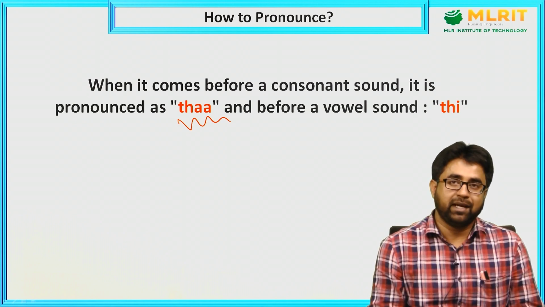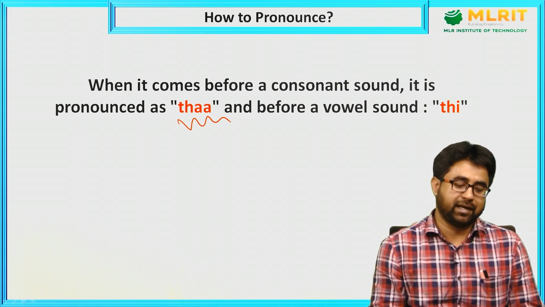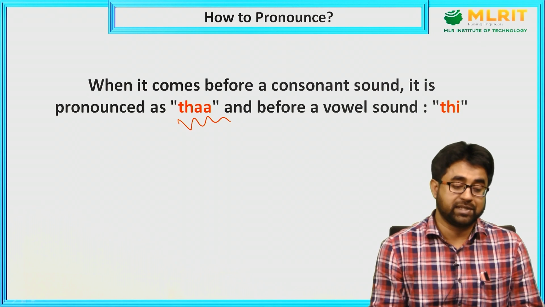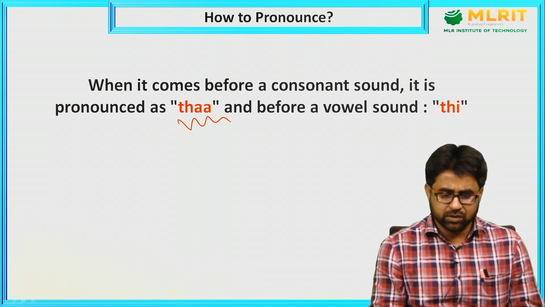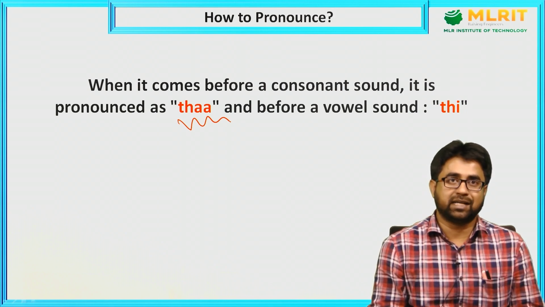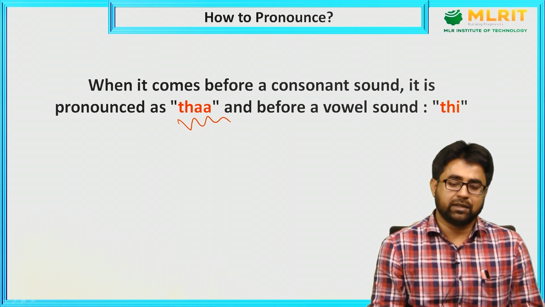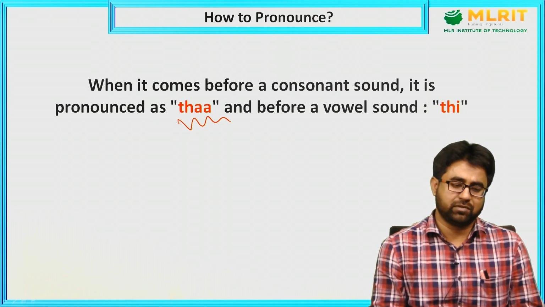Because P is a consonant sound, we use "thuh". Similarly, where is the umbrella? Because umbrella starts with a vowel sound, we have to use "thee". We cannot say "thuh umbrella", because it would be technically wrong.